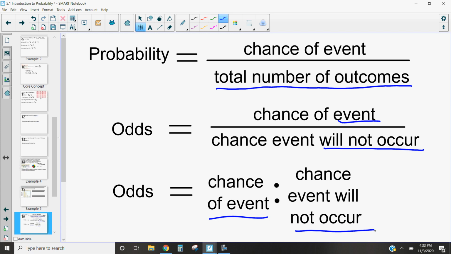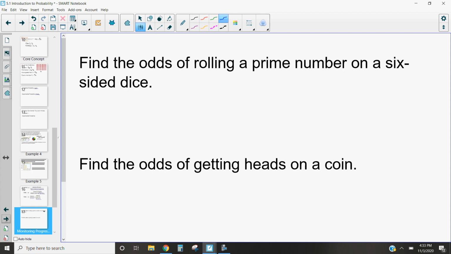So let's take a look at some of these probabilities and odds here. Find the odds of rolling a prime number on a 6-sided dice. Well, our prime numbers on a 6-sided dice are 3, 5, and 2. So the odds of rolling it, remember we're going to do the odds of the event, which is 3, to the odds of not rolling it, which is also 3. So it would be a 3 to 3 or a 1 to 1 ratio. If I roll a dice, I have pretty much a 50-50 chance. I have one time I would win, 1 time I'd lose, theoretically, if I rolled it twice.